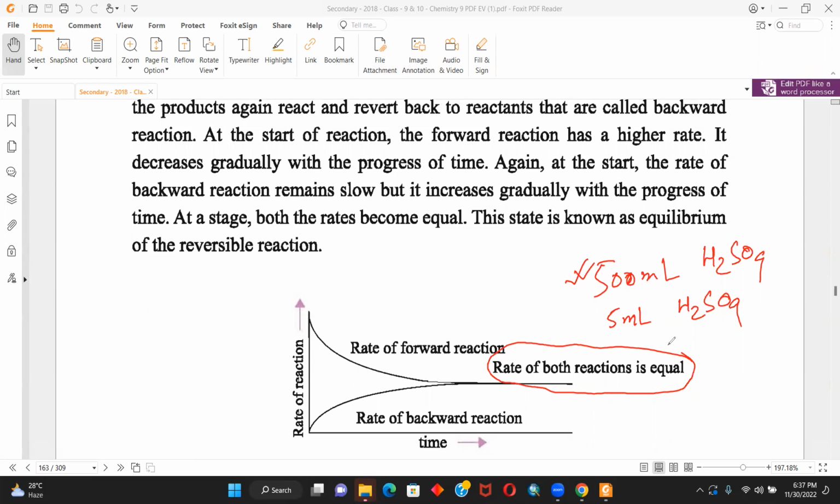Why do you think so? Wait, no. They keep on going. Sorry, I meant to say they keep on going. Right, they keep on going because you have some amount left, right? The rate of reactions will be same, but that does not mean that reactions will end there.